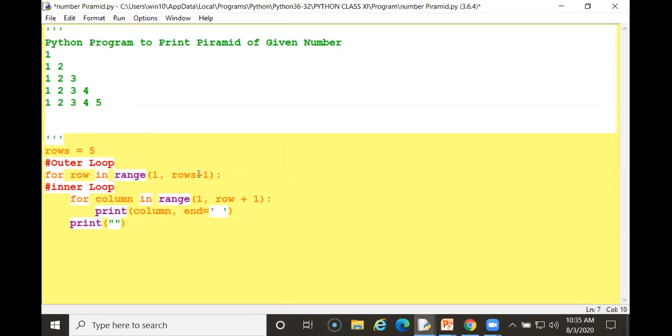So if I am removing this one, it will work 4 times. If I am removing this plus 1, so what happens? It will print 4 times.